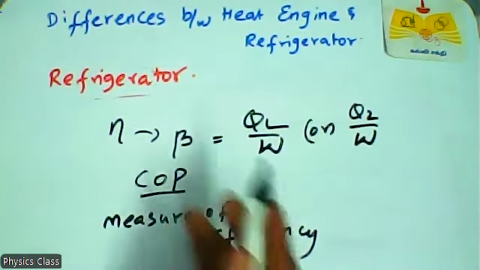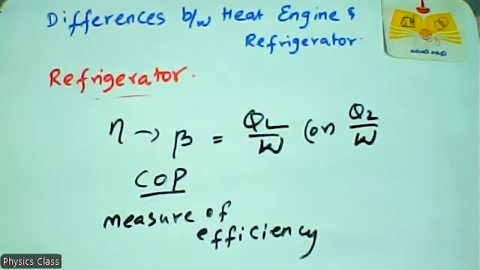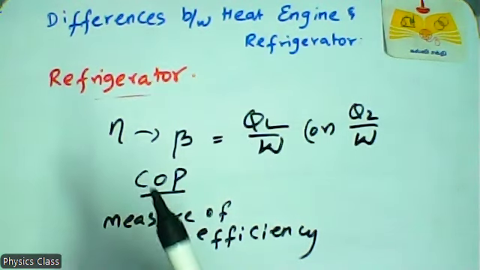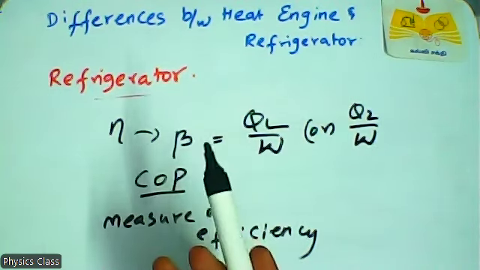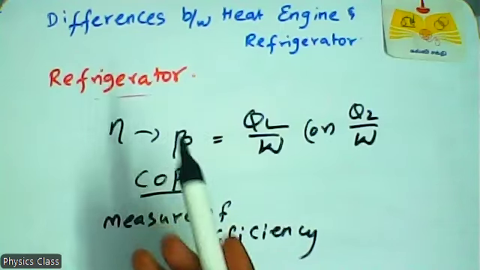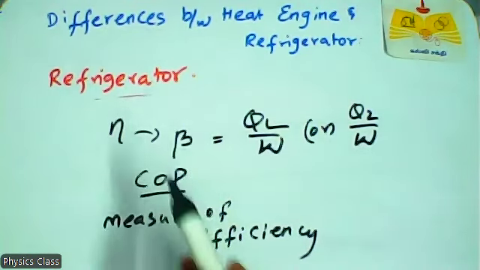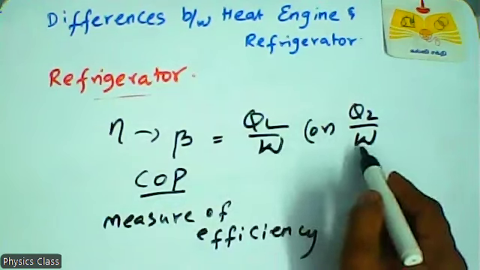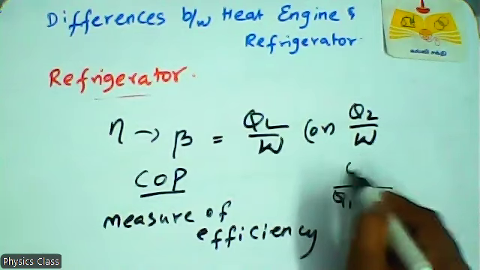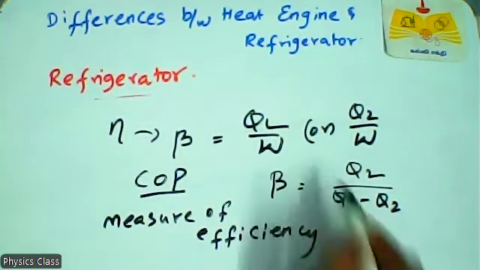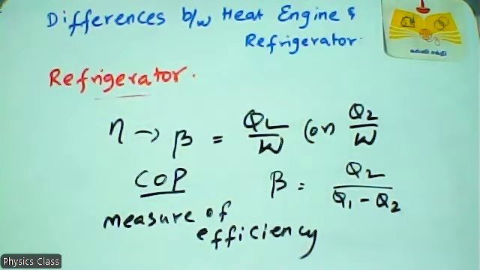QL means the heat from the cold reservoir at low temperature. Q2 means the same. Some students are familiar with QL, and some with Q2. So whichever is easy for you, take QL or Q2. Already you know that W means Q1 minus Q2. So beta, equal to the efficiency, equals Q2 by Q1 minus Q2. Clear?